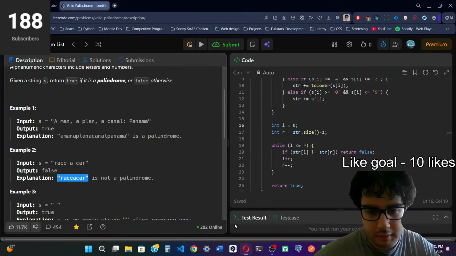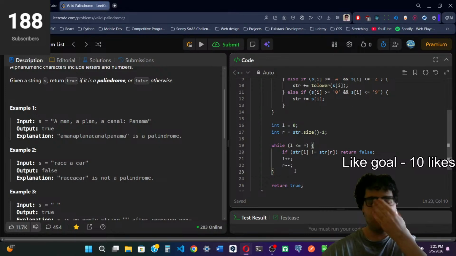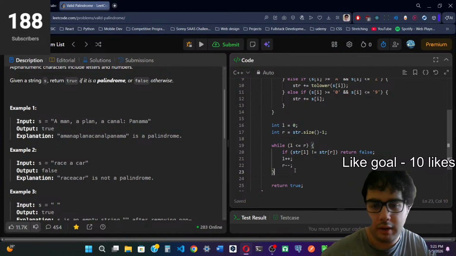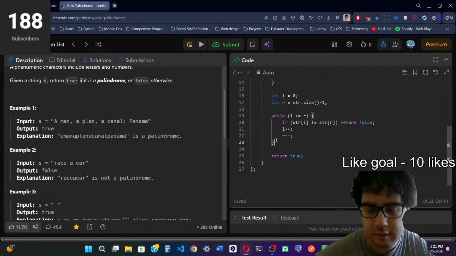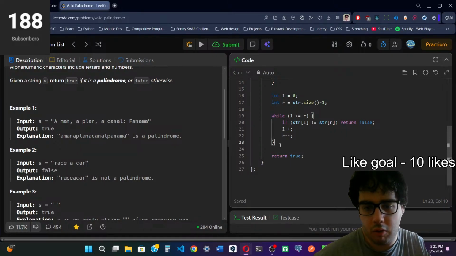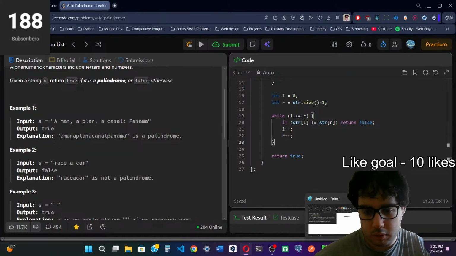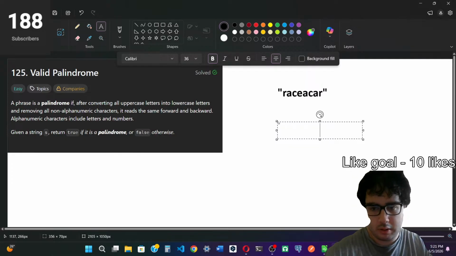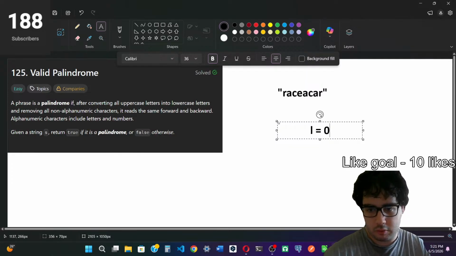So we have strings, and you guys know they can be modified and they're indexed like arrays. That is why we're going to set one pointer called L at index 0.